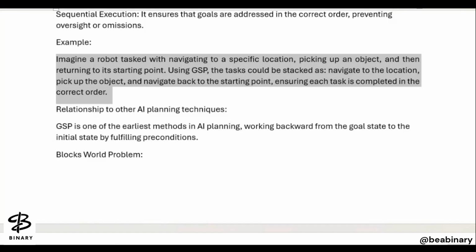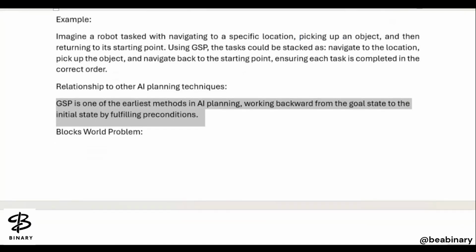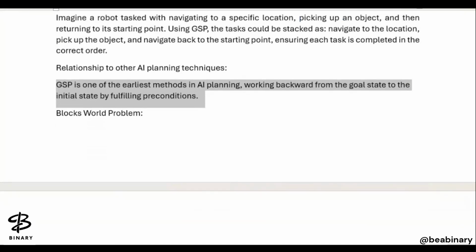With the help of goal stack planning, we can easily achieve these sequential tasks. Then what is the relationship to the other AI planning techniques here? GSP is a linear form of technique. Yesterday we have seen a number of planning types, and we have seen classical planning or linear planning. GSP is one of the earliest methods in AI planning, where we are talking about linear planning, and in classical and linear planning, we have talked about forward planning and backward planning also.